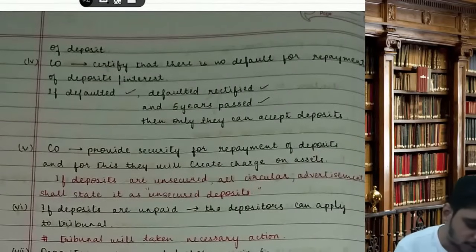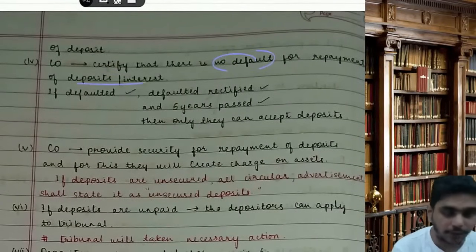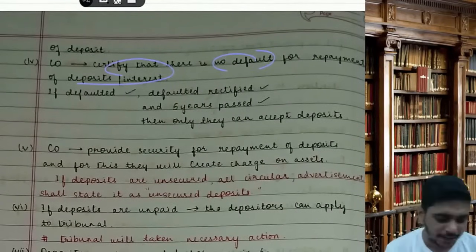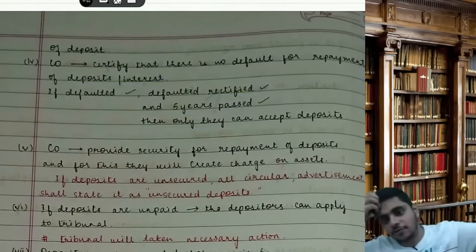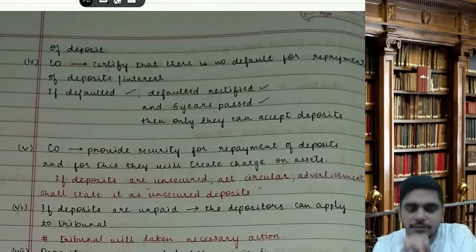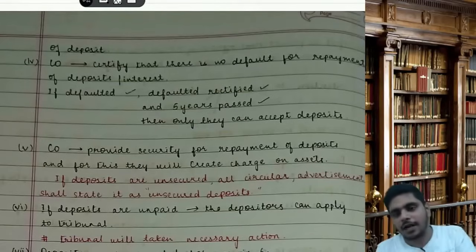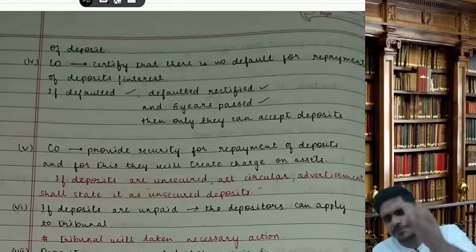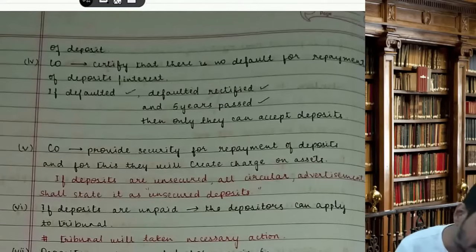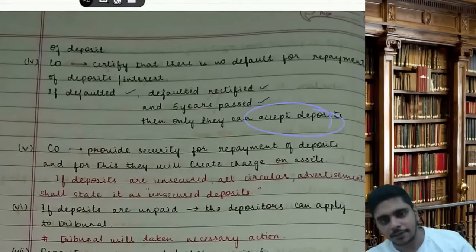Then the company should certify that there is no default in repayment of deposits or interest. If defaulted, and the default is rectified and 5 years have passed, then only they can accept fresh deposits. So if you have defaulted in the past, you cannot accept deposits for 5 years. If you have taken deposits and not repaid, that means you have defaulted, and even if the default is rectified, still you have to wait for 5 years. MCQ. Then only you can accept deposits.